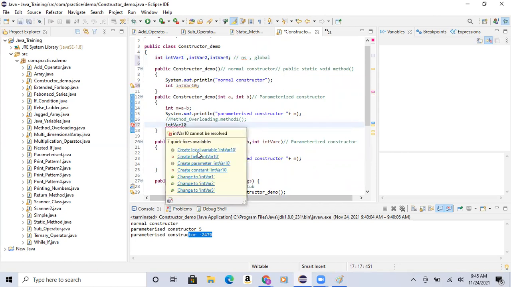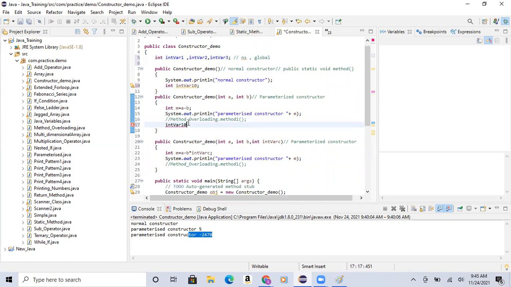See what it will say: create a local variable. Now, instead of this one, if I give this, now I'm able to call this one, right?